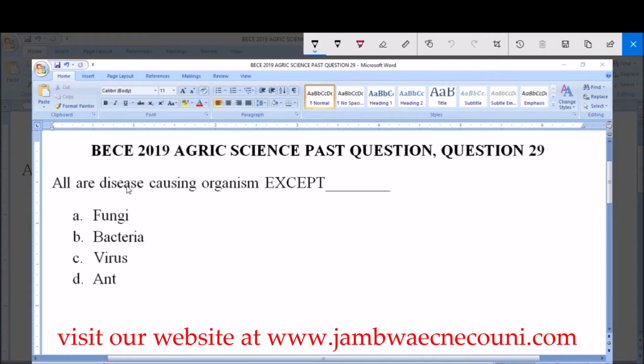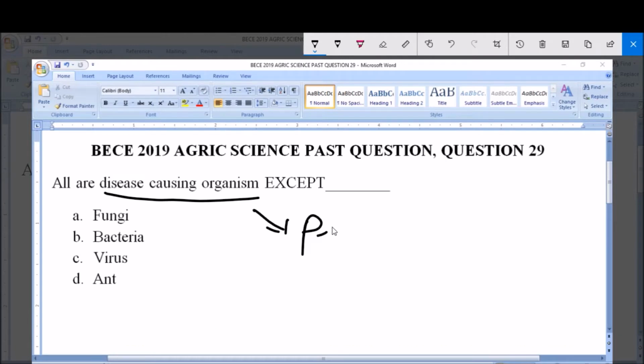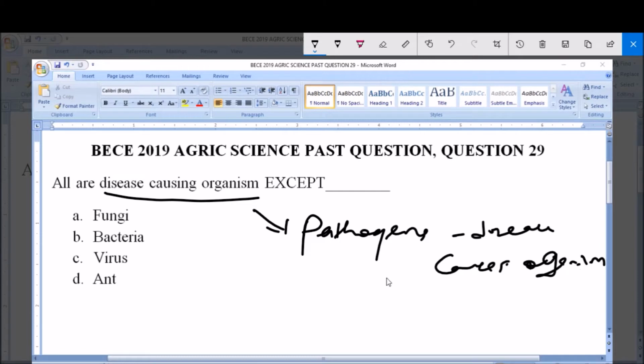Now I want you to understand that disease-causing organisms have a general term. They are called pathogens. So pathogens are the disease-causing organisms. That is, these organisms cause diseases to both plants and animals. And examples include the virus that causes viral diseases.